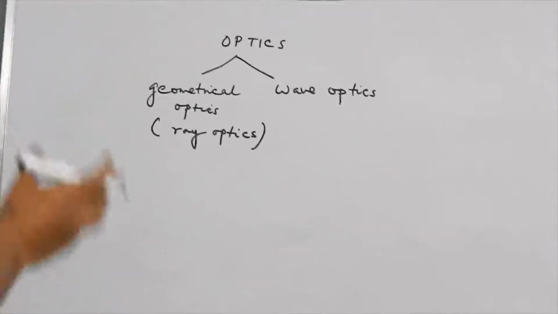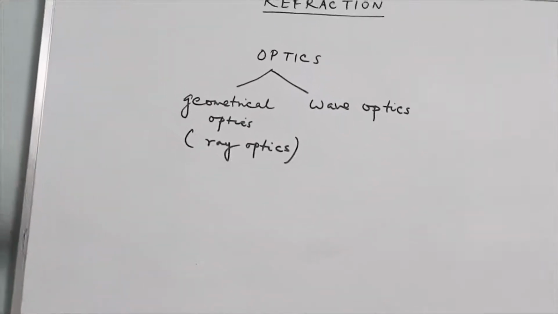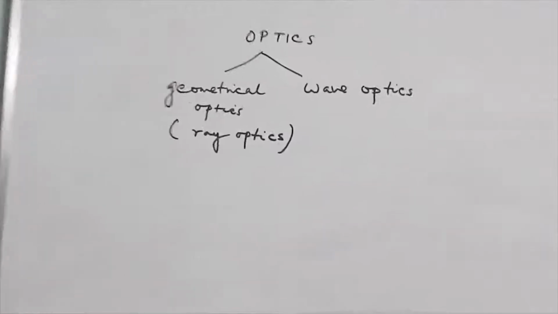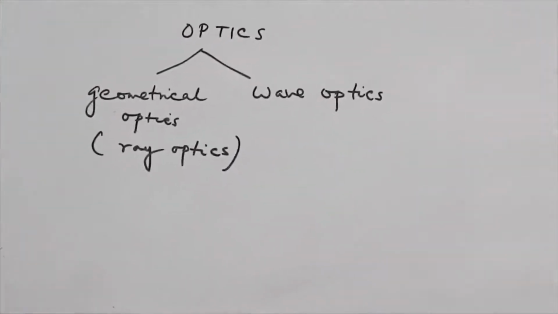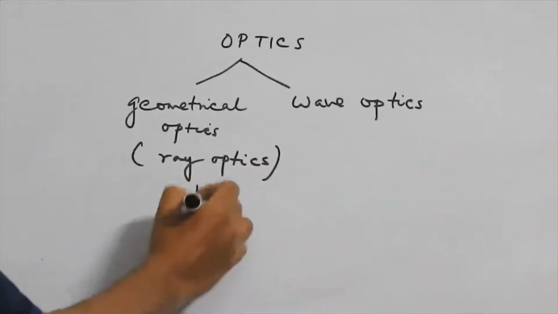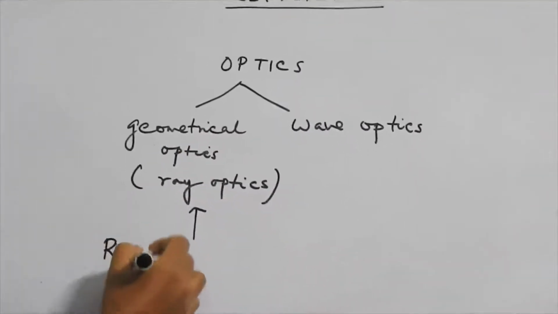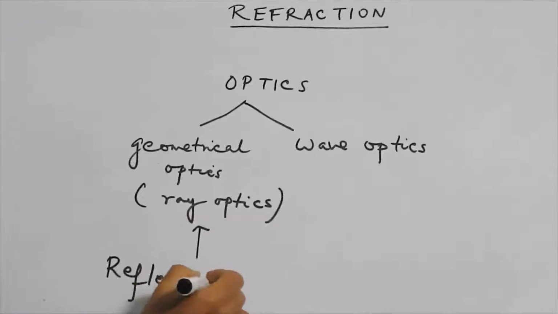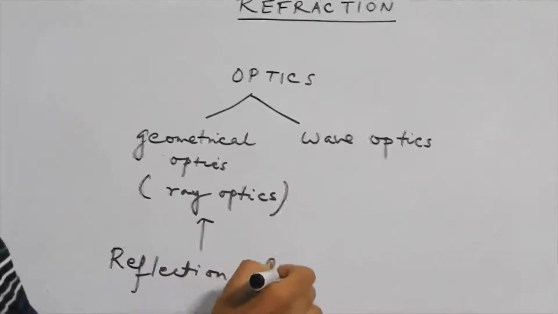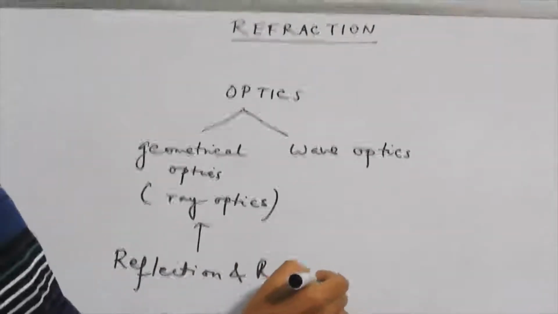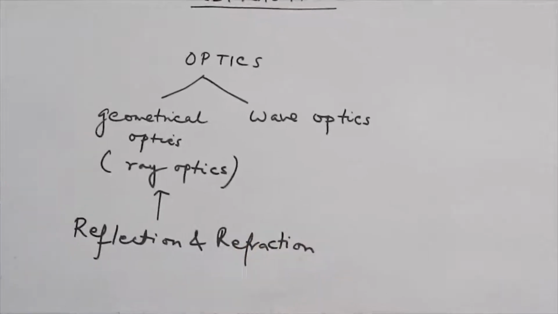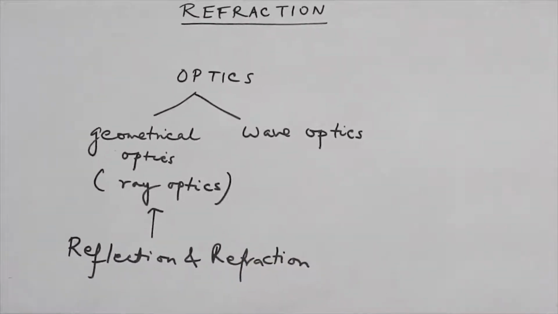There are several optical phenomena associated with geometrical optics and wave optics. In geometrical optics, we study two important phenomena: reflection and refraction. Our discussion today is related to refraction only.